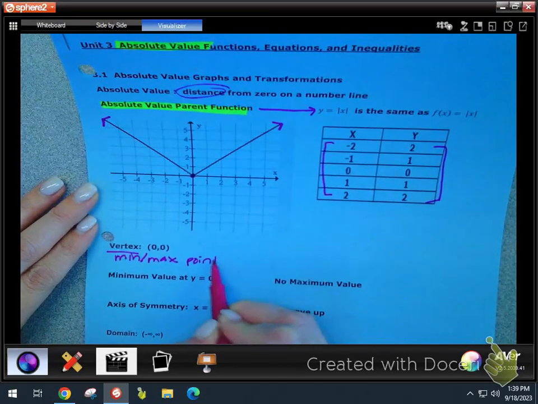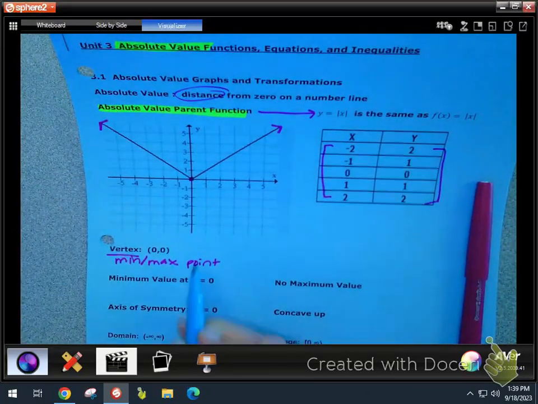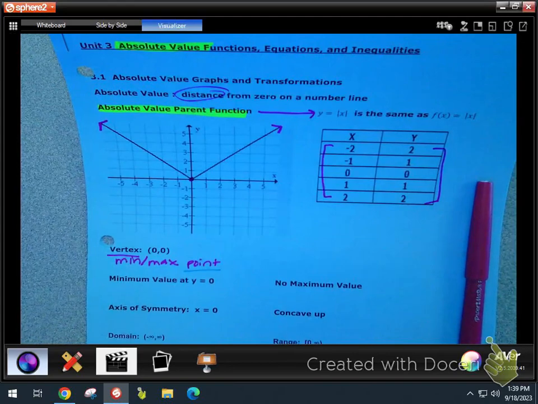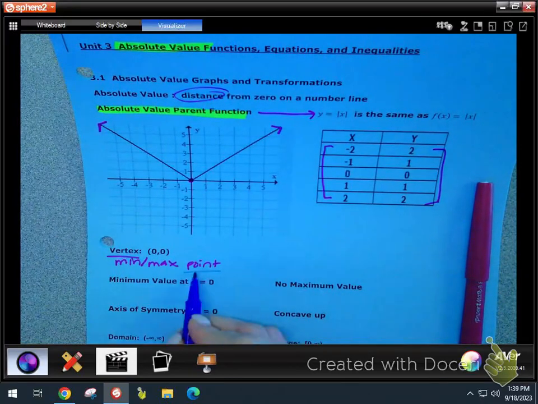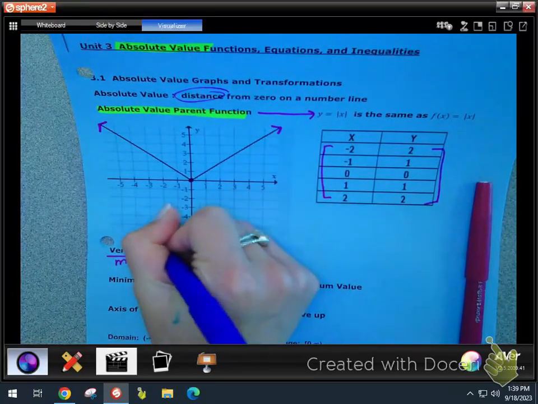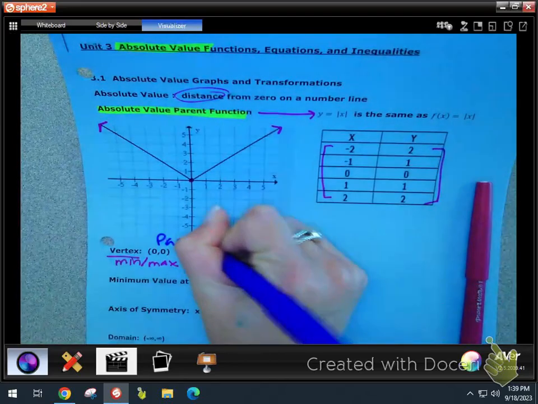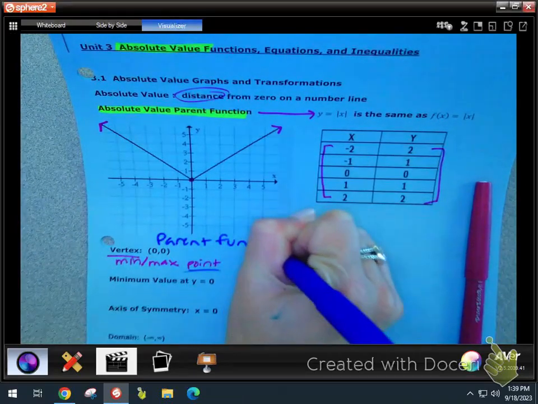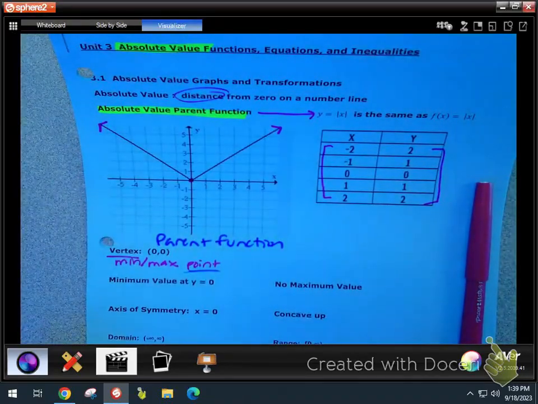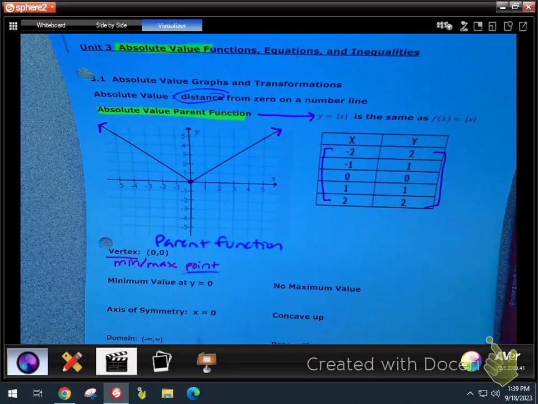I'm emphasizing that the vertex is an actual ordered pair. Now, on the parent function, that ordered pair is (0, 0). As we transform this graph, that will change, okay? So all of this is based off of the parent function. I'm going to make another note here. Parent function, okay?